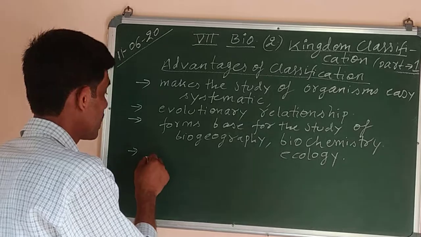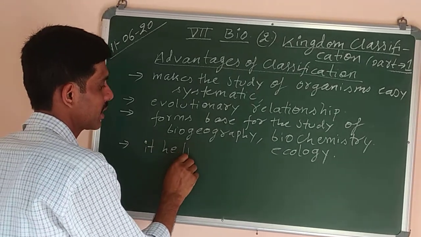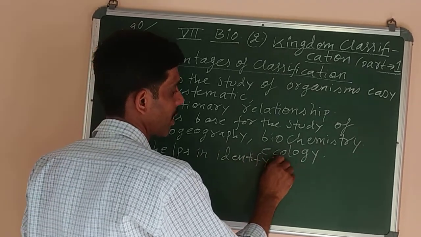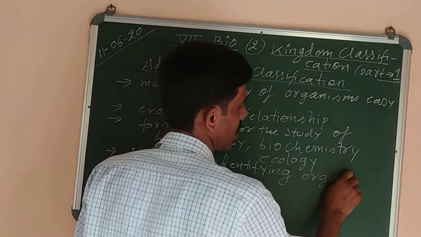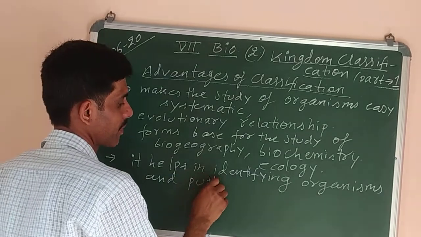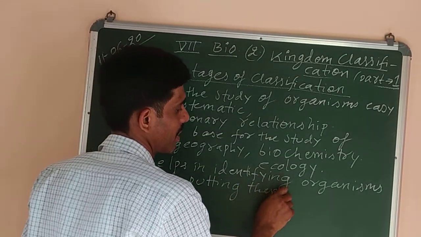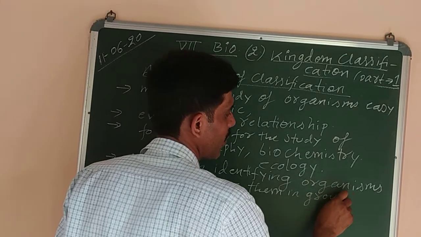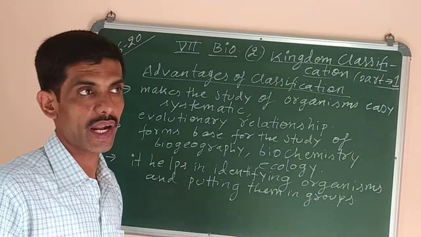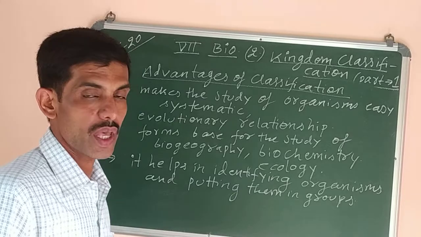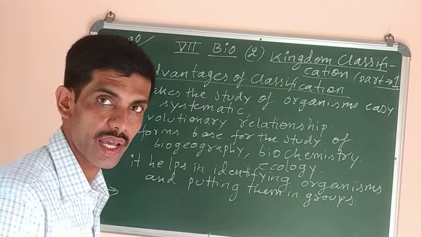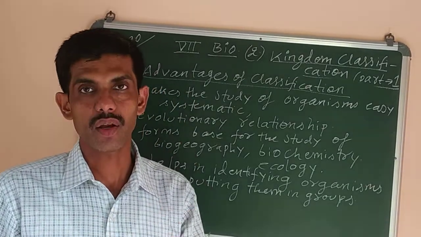Now the next point is, it helps in identifying organisms and categorizing them into groups. Categorizing means putting them in groups. So we can identify which organism that is, if a newly discovered organism is there, and we can also put them in a group. Like if it shows the characters of a plant, we can put it in the plants group. If it is made up of a single cell, we can put it in unicellular organisms. If it is made up of more than one cell, we can put it under multicellular organisms.